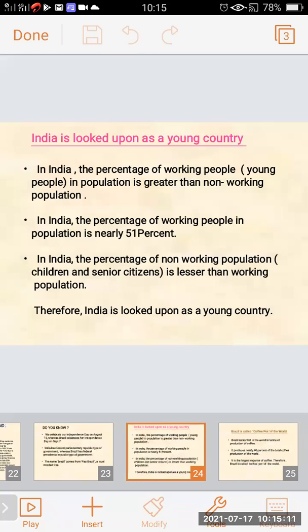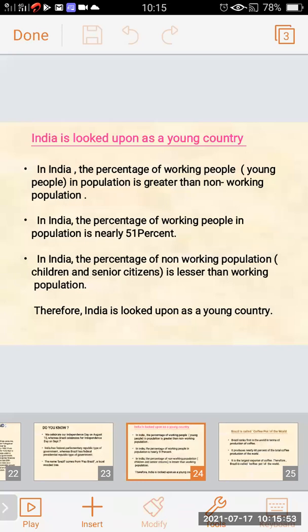Working people are young people, so the youth population that is engaged in the working field is greater. Non-working people means the children or the old people.